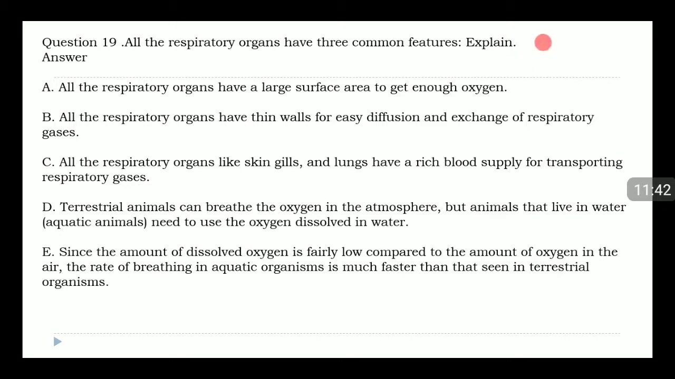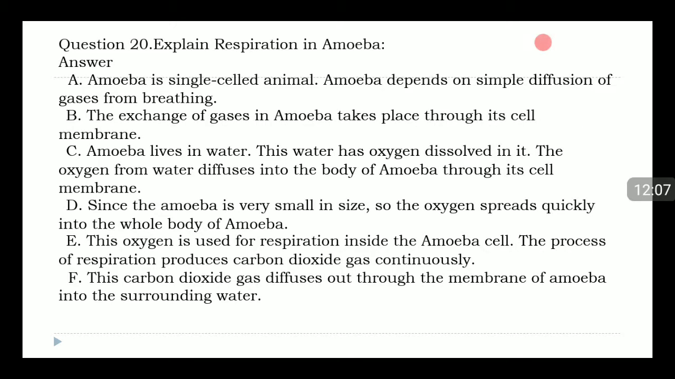Terrestrial animals can breathe the oxygen in the atmosphere, but animals that live in water, aquatic animals, need to use the oxygen dissolved in water. Since the amount of dissolved oxygen is fairly low compared to the amount of oxygen in the air, the rate of breathing in aquatic organisms is much faster than that seen in terrestrial organisms.